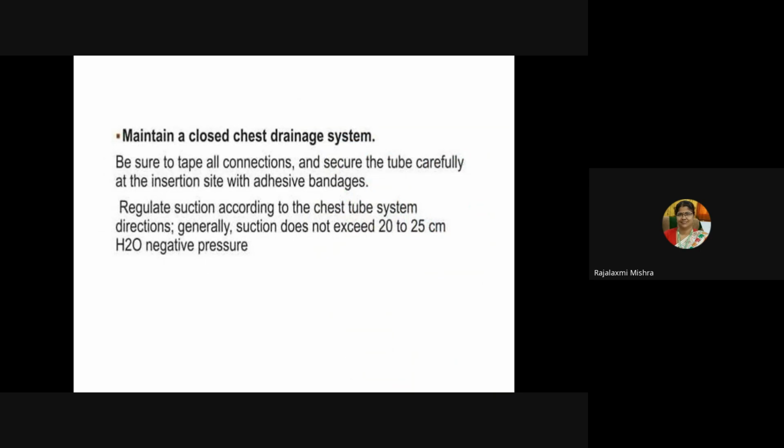Maintain a closed chest drainage system. Be sure to tape all connections and secure the tube carefully and the insertion site with adhesive bandage so that extra air does not get into the pleural space from outside air. Regulate the suction according to the chest tube system direction. Generally, suction does not exceed 20 to 25 cm of water negative pressure.